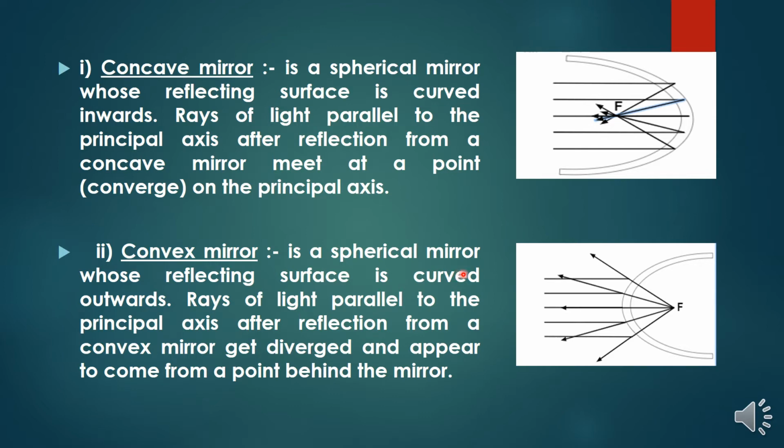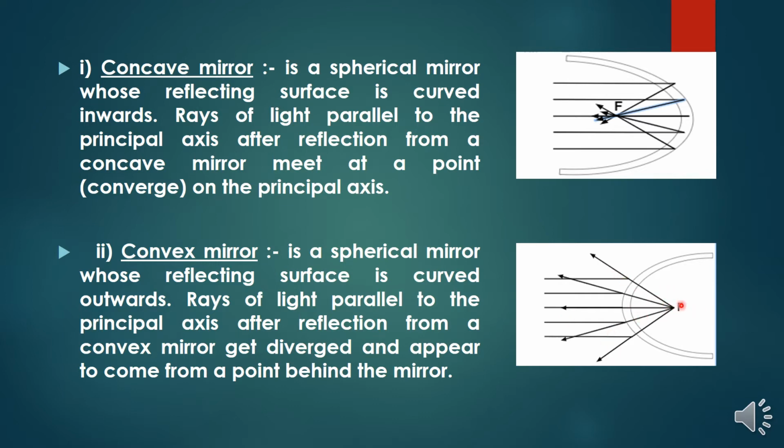And we have a convex mirror. A convex mirror is a spherical mirror whose reflecting surface is curved outwards. You can see in this image that the convex mirror is curved outwards, and there is a polished surface at the back side of the mirror, so the rays coming from the source will be diverging at every point from the principal axis.